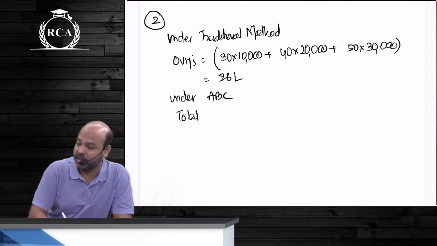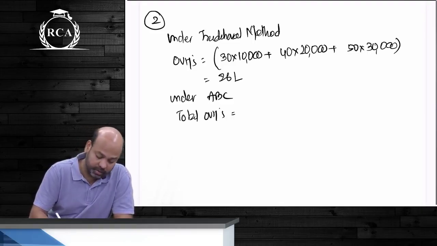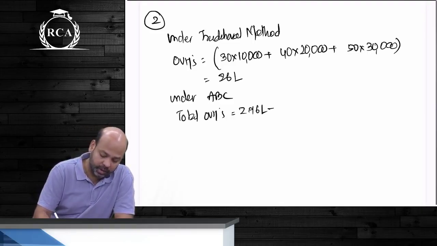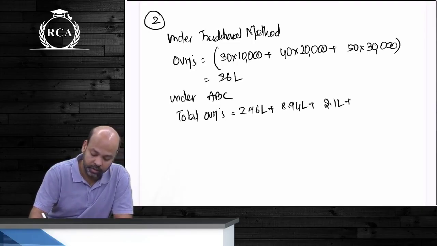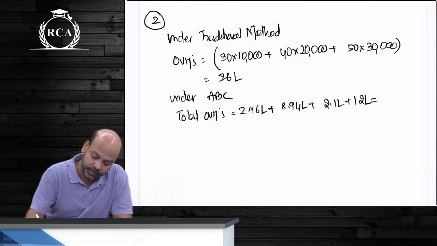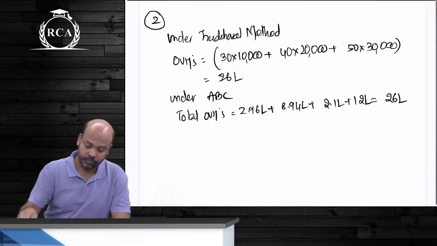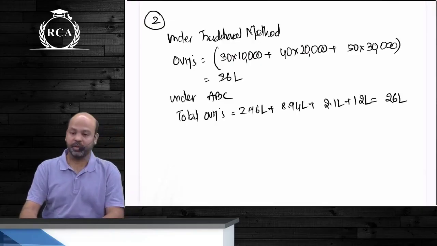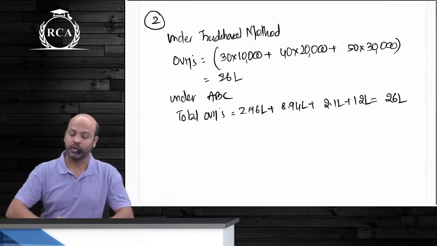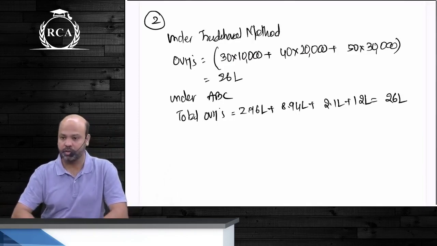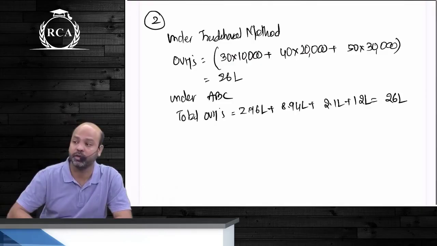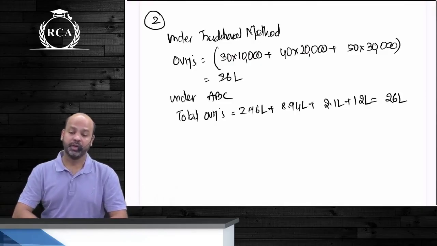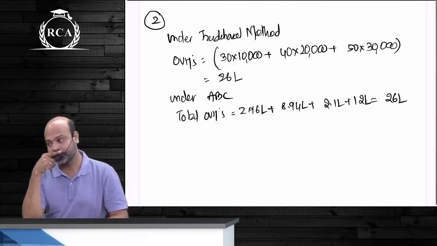ये एग्जाम में लिखने की जरूरत नहीं है. This is only for our understanding beta. 2,96,000, 8,94,000 plus 2,10,000 plus 12 lakhs. कितना हो जाएगा बच्चों? The total overheads under ABC, guys, is 26 lakhs. So whether you follow traditional method or whether you follow ABC, guys, the amount of overheads are going to remain same. In the given case, they are 26 lakhs.